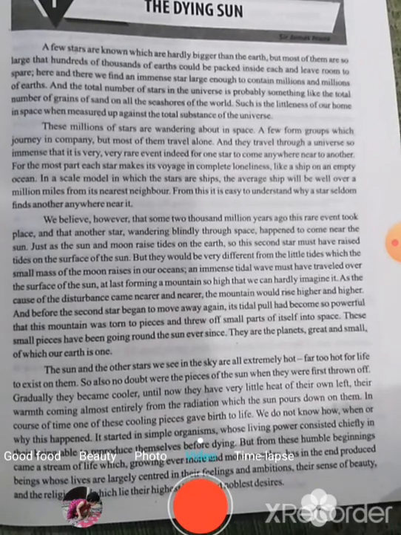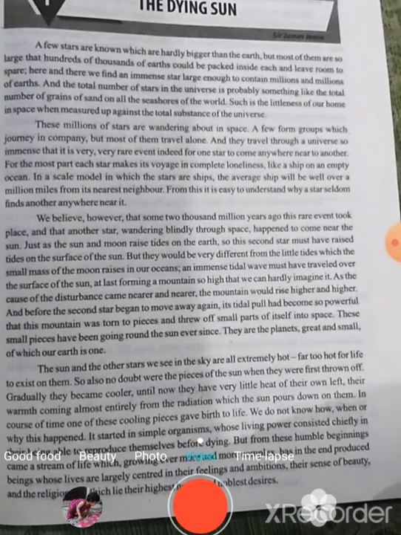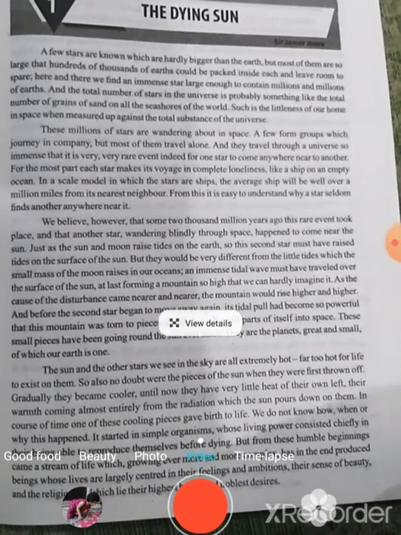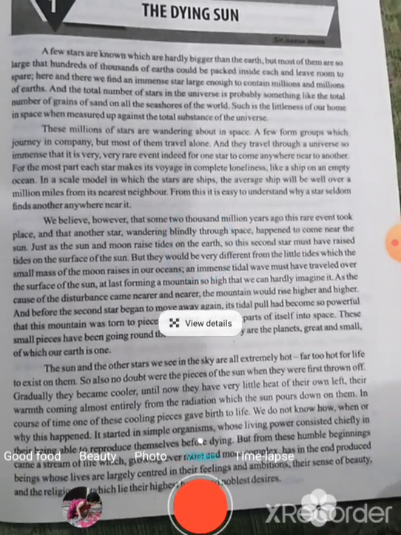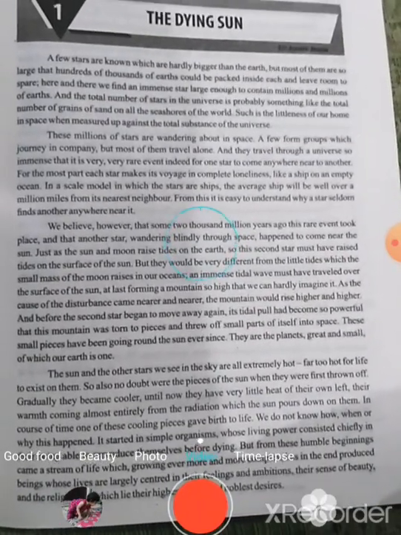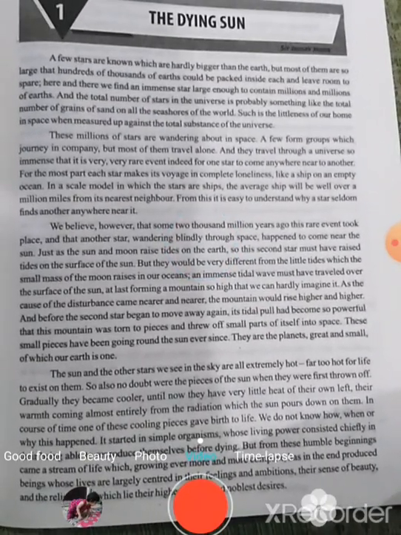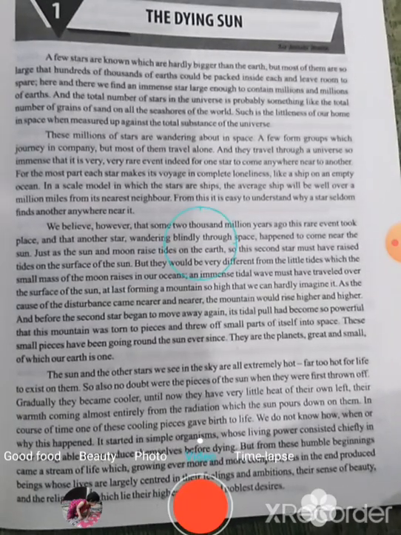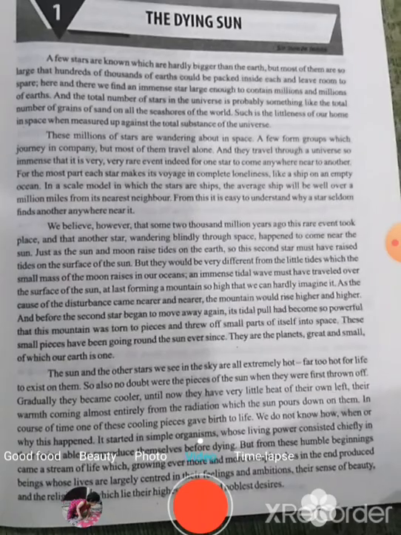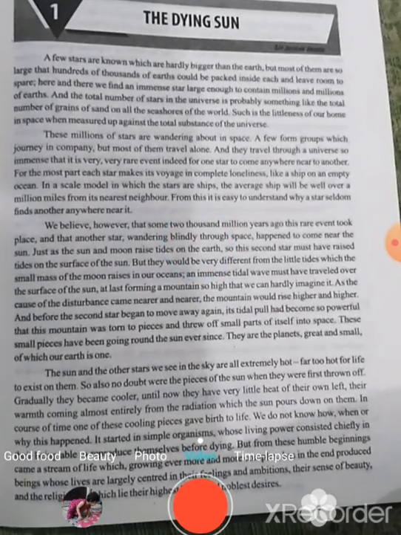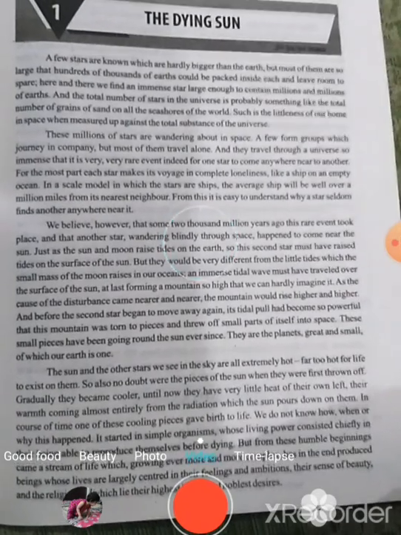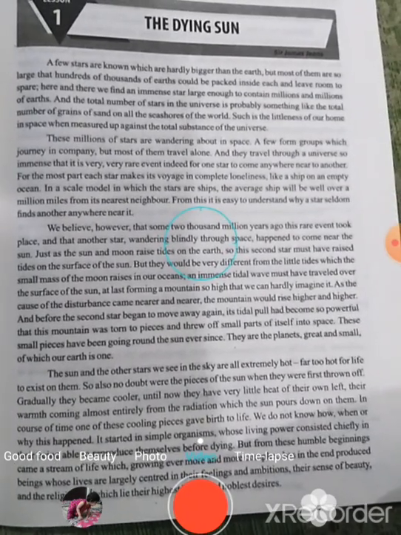Just as the sun and moon raise tides on the earth, so this second star must have raised tides on the surface of the sun. Second star means the other star, the star other than the sun. And sun is the first star we are talking about, and we have a name for this, that is called sun. So he says that as sun and moon raise tides on the earth, in the same way, when the second star came near the sun, it raised tides on the surface.